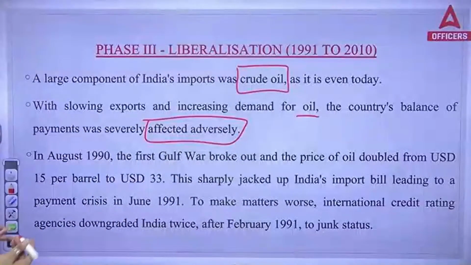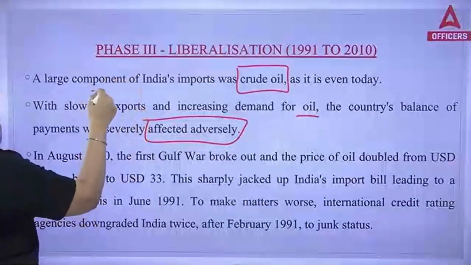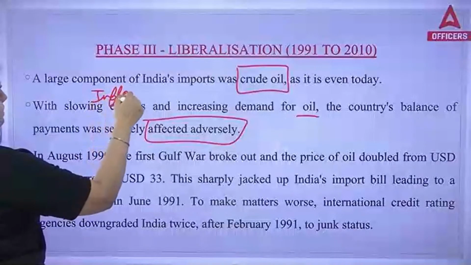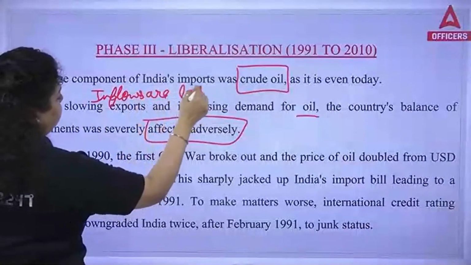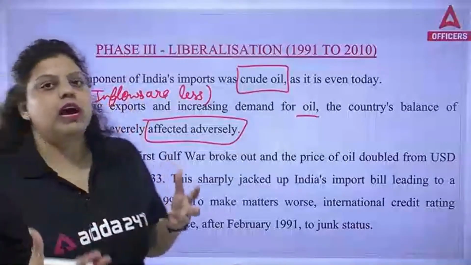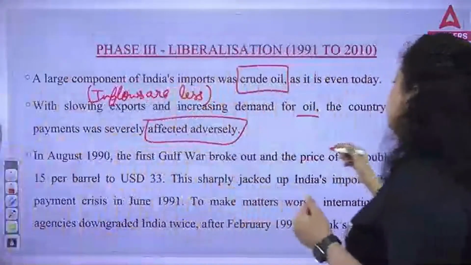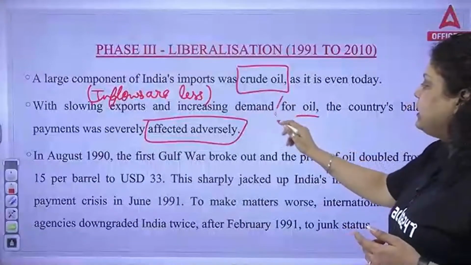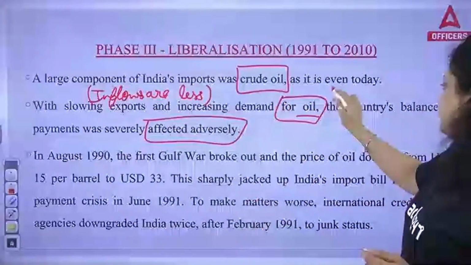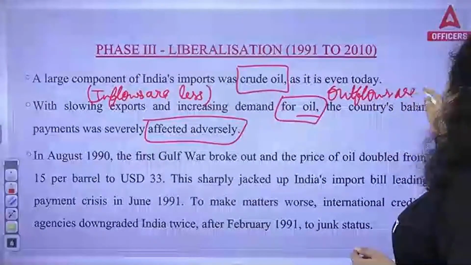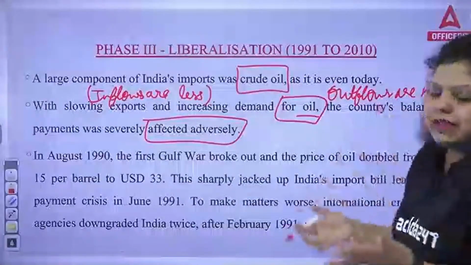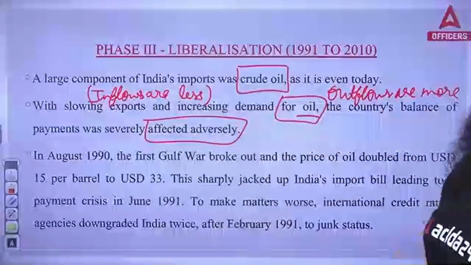It is very obvious: if the exports are less, inflows are less. Inflows means income which we receive from outside the country. And if the demand for oil is more, it means imports are more, which means outflows are more. That is very basic: there will be a deficit in the balance of payment.